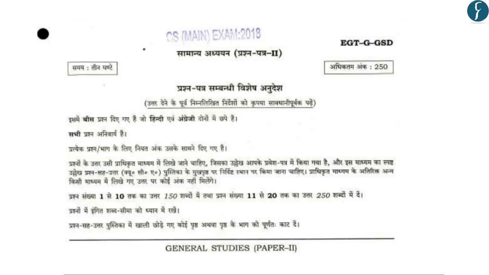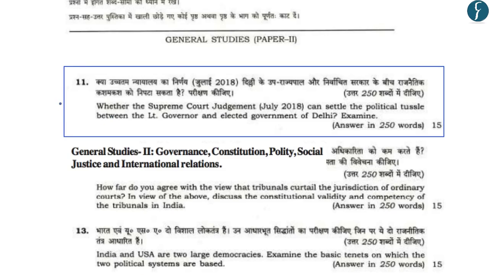Now before starting today's discussion, let us take up a question from the General Studies paper 2 of the mains examination, which was also covered in the Daily News Simplified and the Focus magazine. So today we will take up this question which was related to a tussle between the Lieutenant Governor of Delhi and the elected government of Delhi. The question asked whether the Supreme Court judgment of July 2018 can settle the political tussle between the Lieutenant Governor and the elected government of Delhi. So this becomes a part of the General Studies paper 2 under the topic Indian polity.